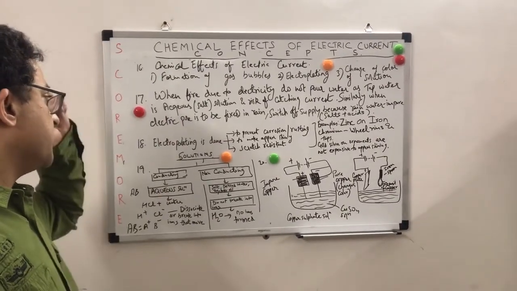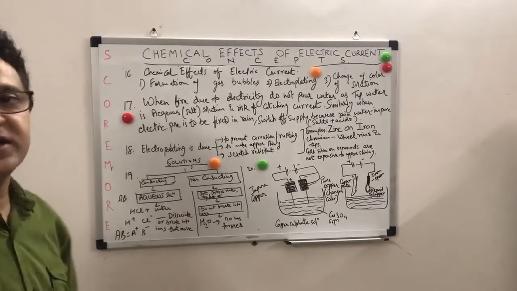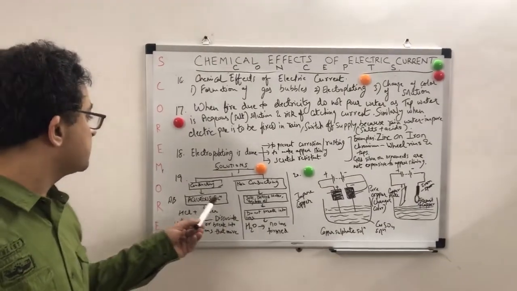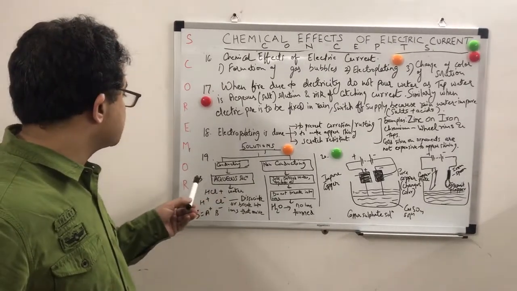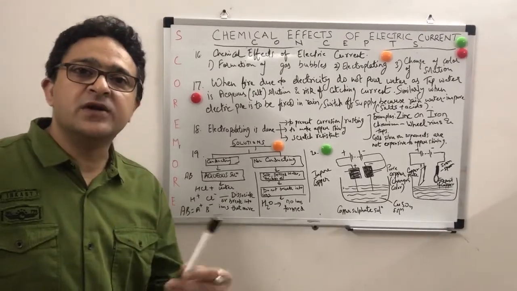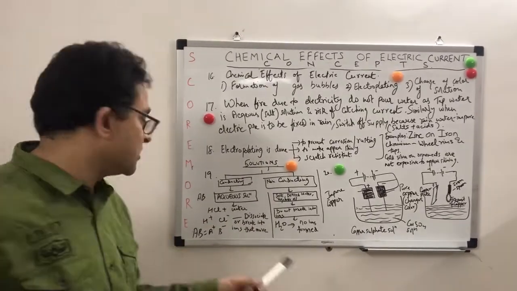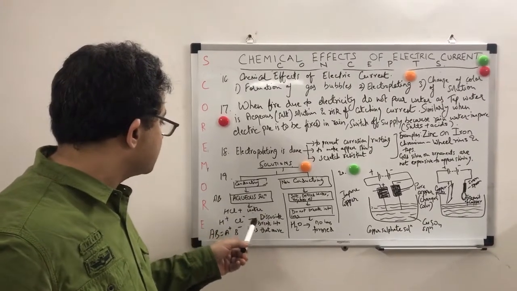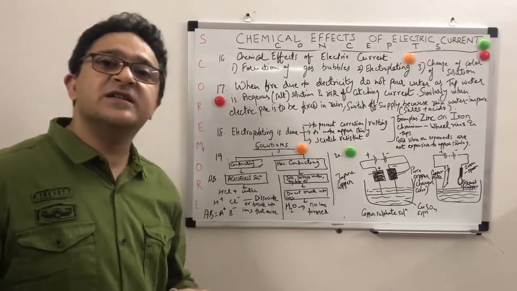Now we come to an important topic when we discuss solutions. Solutions are basically of two kinds, conducting and non-conducting. A conducting solution, as I told you, is an aqueous solution. It has to be acid, base or salt. I take an example, suppose AB is an aqueous solution. Whenever we are able to break AB into ions, A plus and B minus, like if we take an example of HCl in water, which is an aqueous solution of acid in water, H plus and Cl minus. Whenever it is able to dissociate or break into ions, then it is able to move.